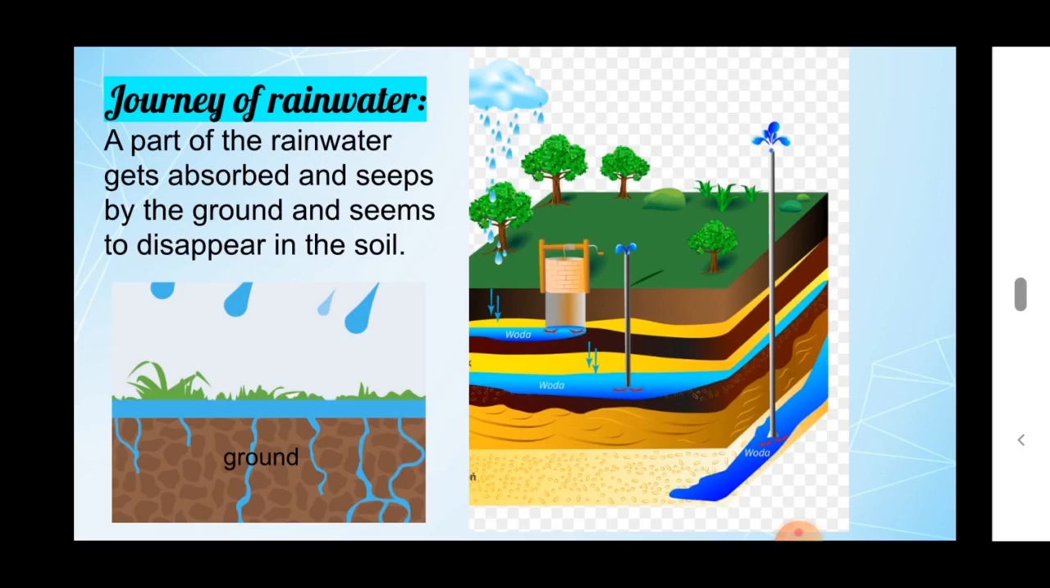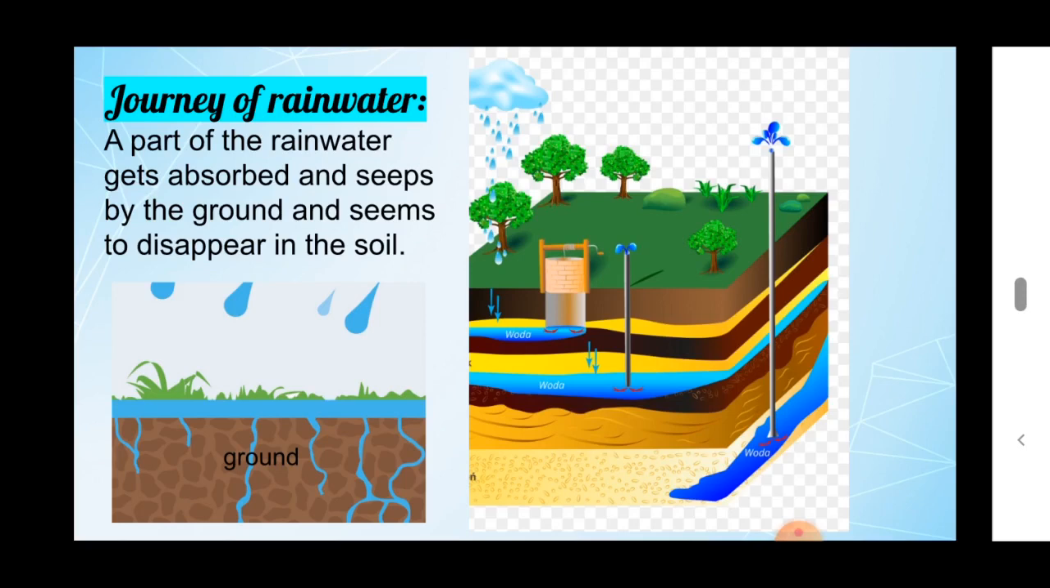After the rainfall, you know that our earth's surface is covered by water. Within 2 days, the water gets absorbed or seeped by the ground, isn't it? So you may see that the water disappears from the surface of the ground. So where does this water go? Some of the water goes by evaporation and some of the water seeps into or is absorbed by the ground.